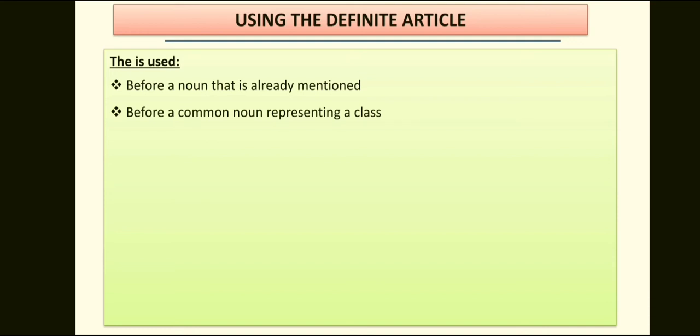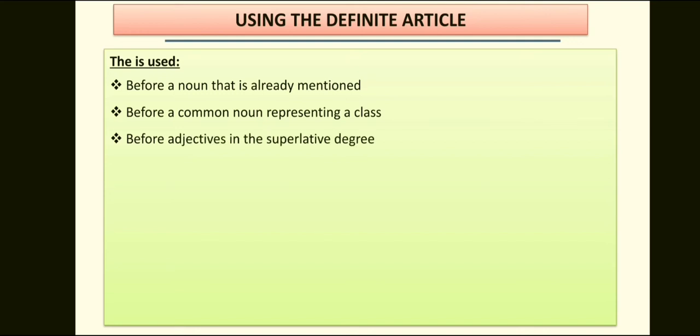The definite article the is used before a noun that is already mentioned. For example, a boy is waiting outside. The boy wants to see you. Before a common noun representing a class: the peacock is the national bird of India.